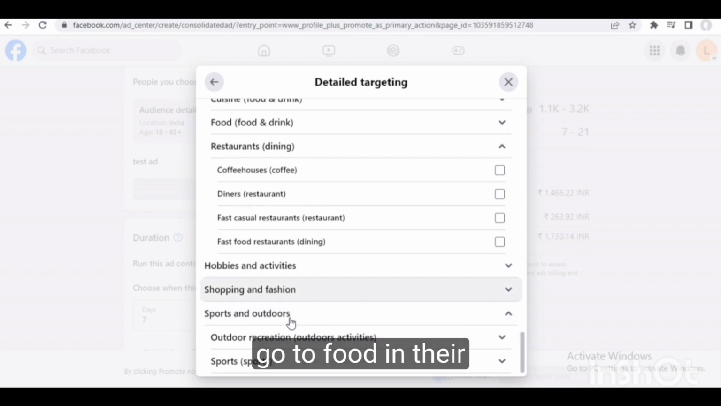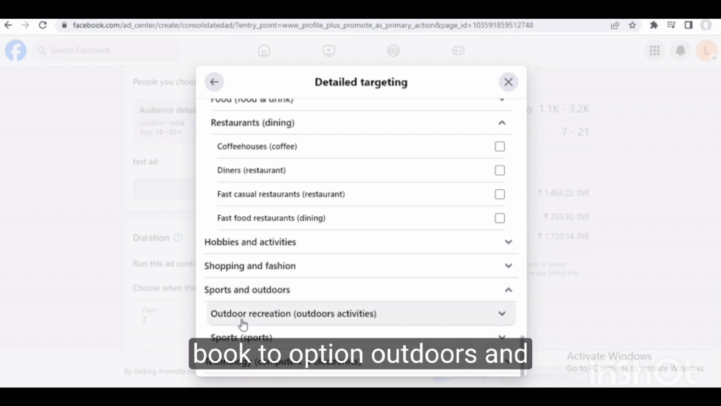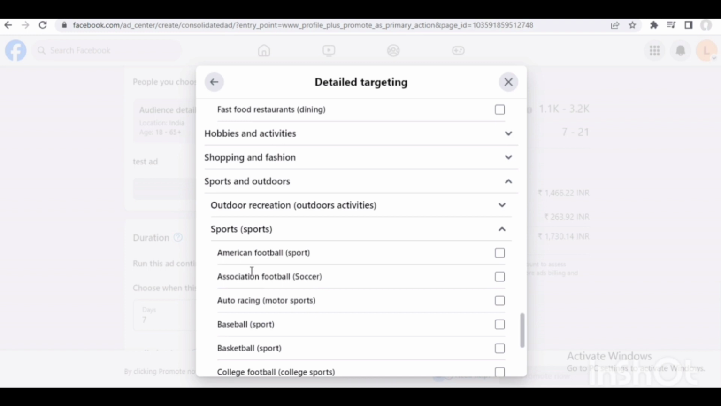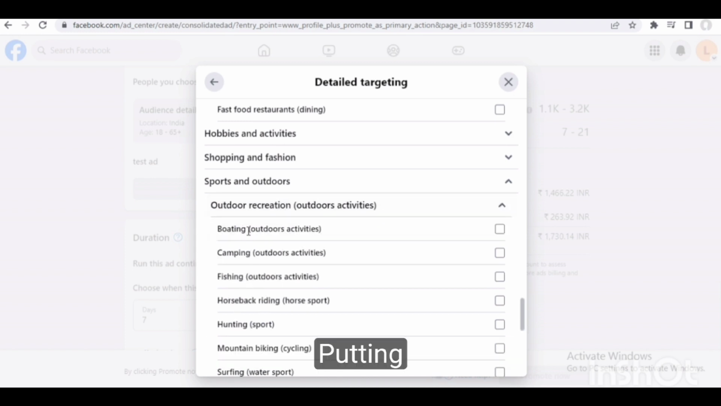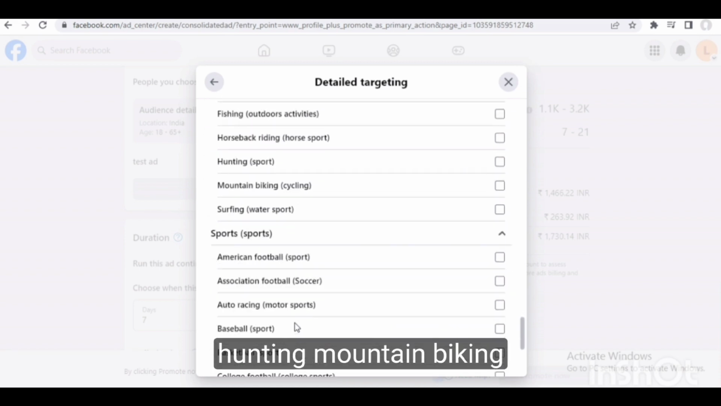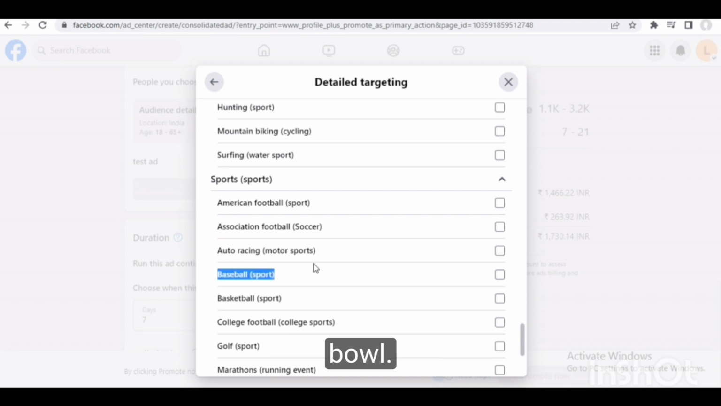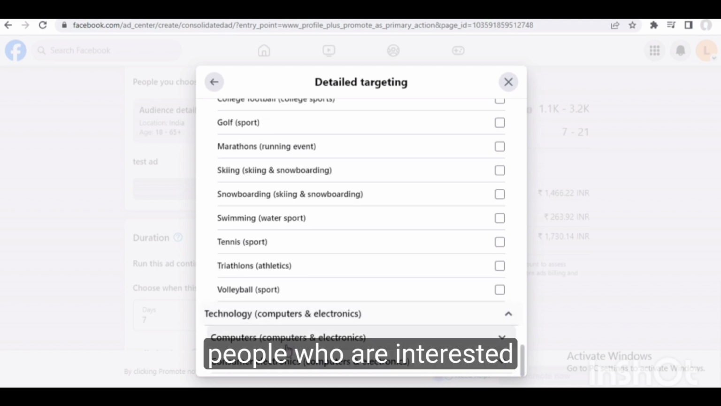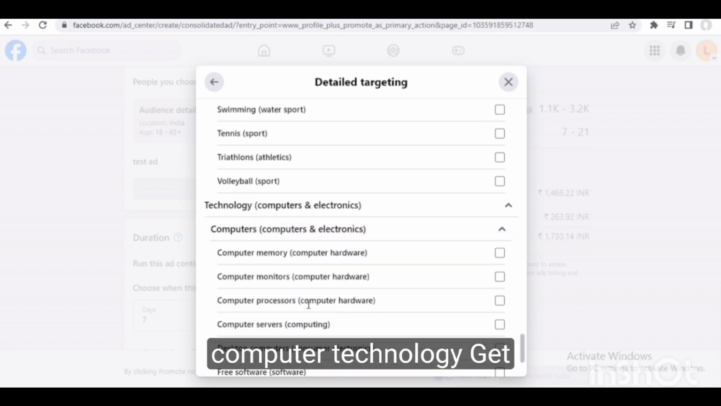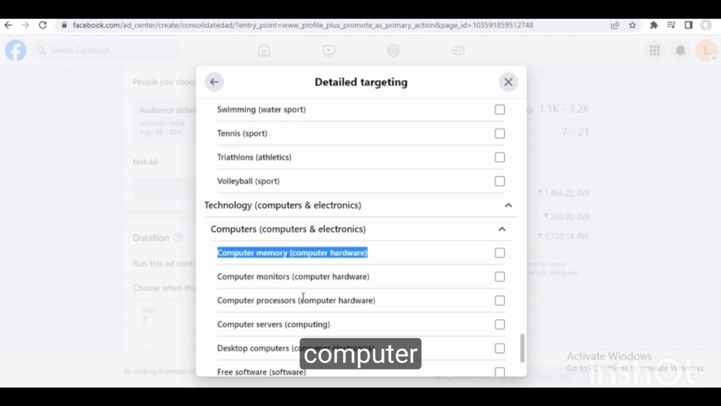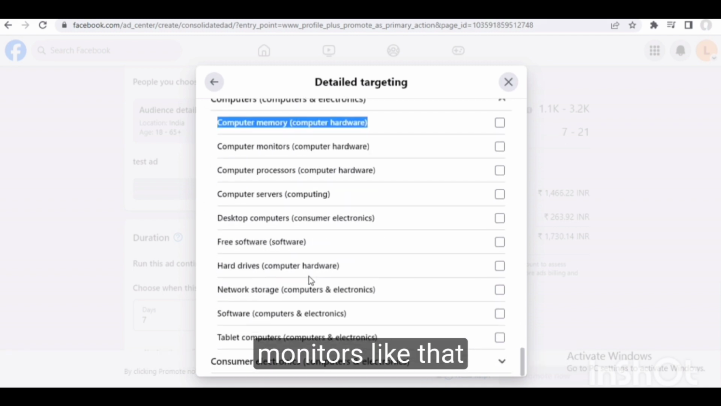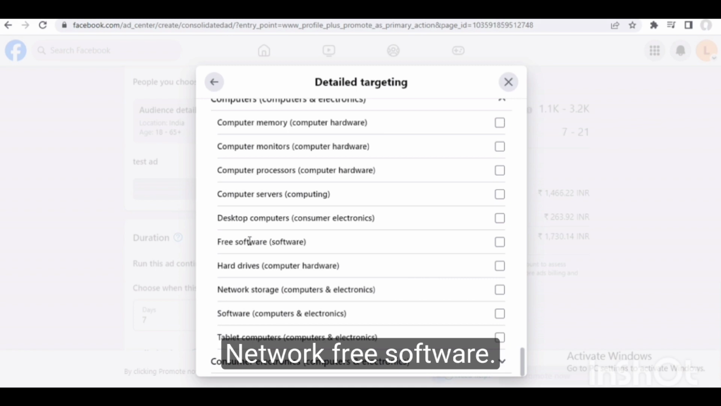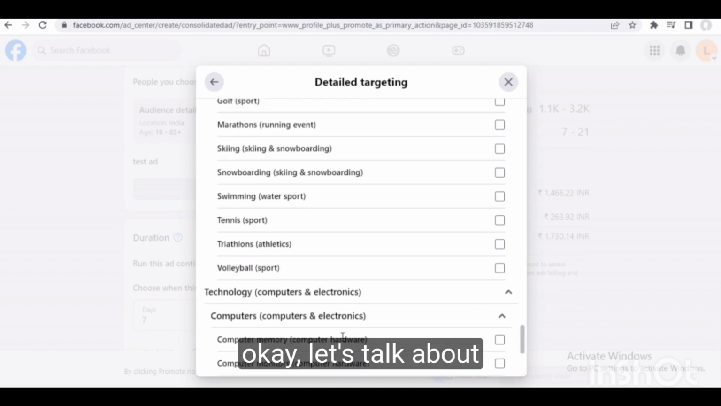Let's go to sports. There are two options: outdoors and sports. American football, outdoor racing, outdoor boating, camping, fishing, hunting, mountain biking, like this. Baseball also is there. Technology and computer: people who are interested in computer technology, you can target them from here. Computer hardware, computer monitor, network, free software.